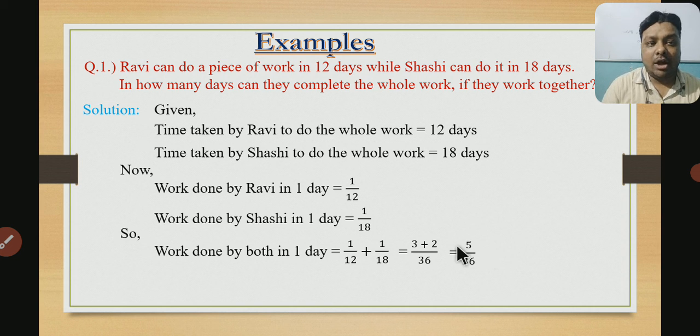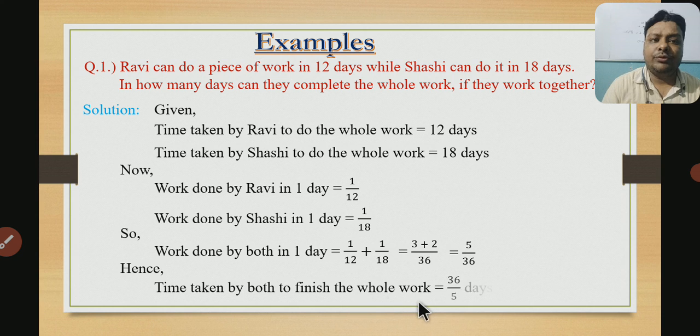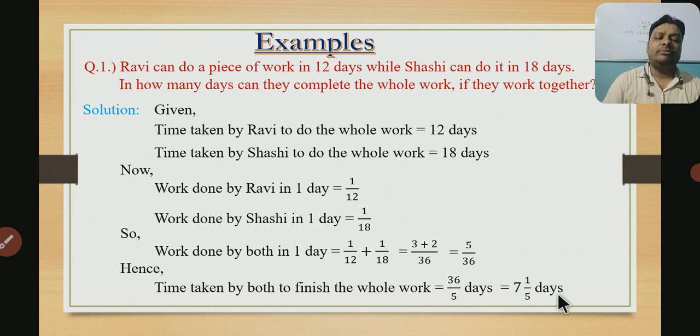Now if we write the reciprocal of it, that will be the time taken by both to complete the whole work. So we can say hence time taken by both to finish the whole work is 36 by 5 days. You can also convert it into a mixed fraction, so it will be 7 1 by 5 days. I hope that you all have understood. Now let's move to the next question.